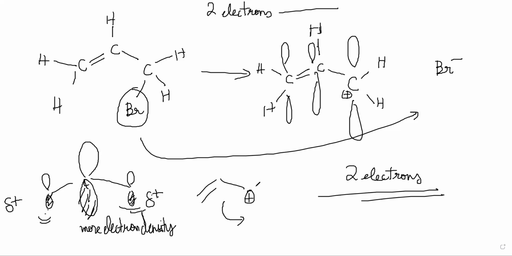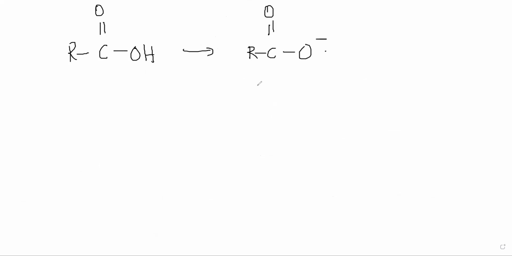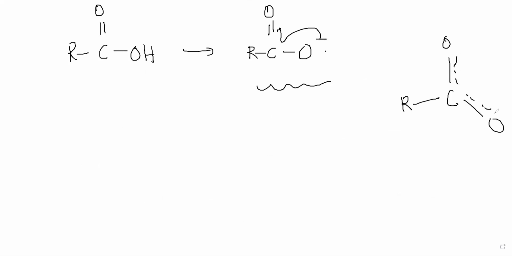So now he will give you just multiple examples of delocalization. Carboxylic acids, nitro groups, amide groups, many of these groups have it. A carboxylic acid looks like this. So when it loses an H plus, it becomes RC double bond O minus, right? Now again, this minus charge will be delocalized over the COO system, right? So finally, you will have a system like this where there is a C, there is an O, and there is an O, and the charge is like this, right? Correct. So that is there.